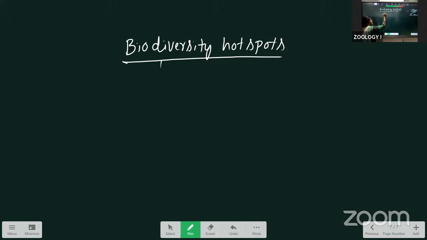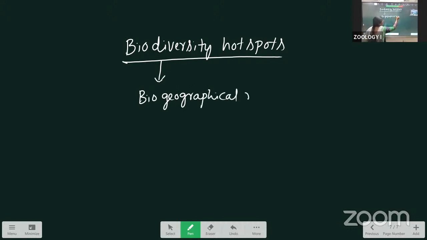Here, these are the biogeographical regions. In these regions, whichever species undergo extinction or are endangered, they are in danger, and we keep them in the hotspots.